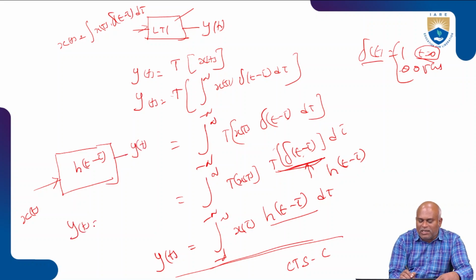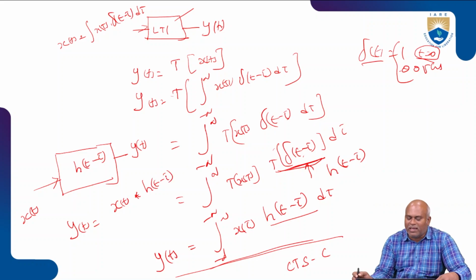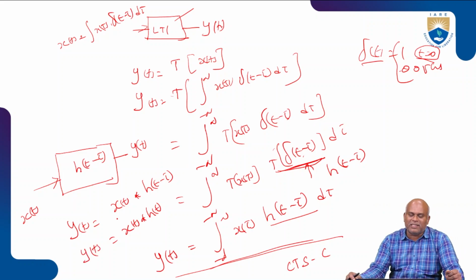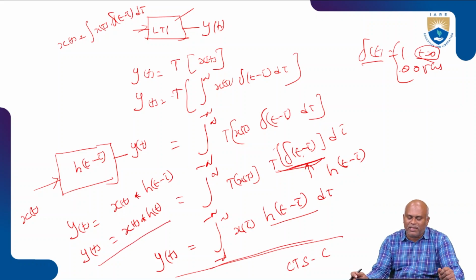The y of t is equal to x of t convolved with h of t minus tau. We may write this as x of t convolved with h of t. This is a convolution. So instead of h of t minus tau, I should write it as a convolution. For an LTI system, the system response is produced by the convolution sum, which was studied in the previous case.